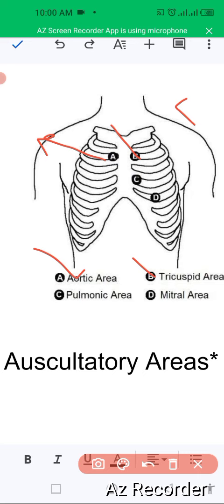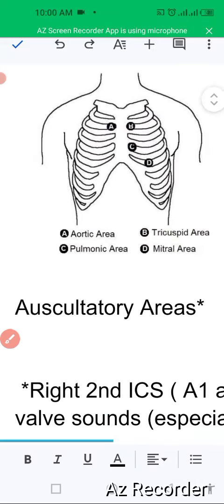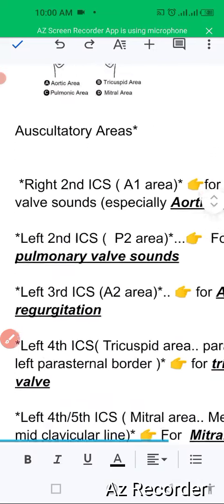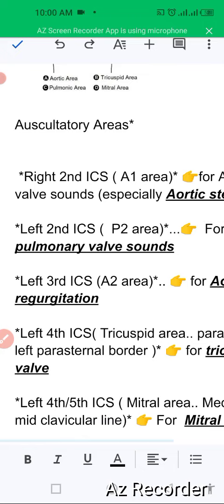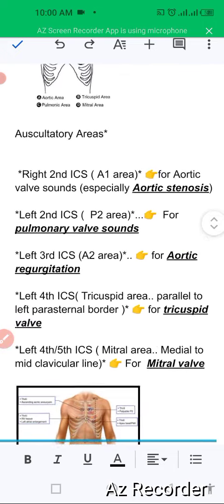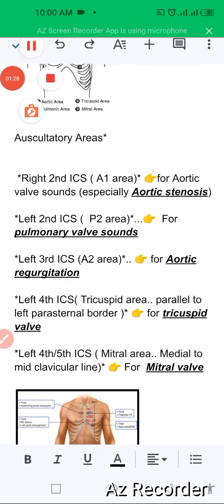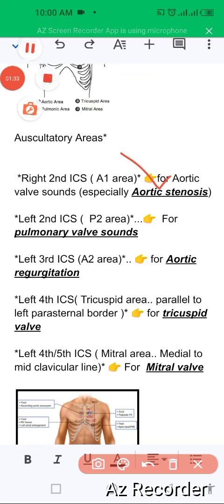And the pulmonary area is on the left side, while the mitral valve is also on the left side, so we will be looking at where we can auscultate these areas. Now, in the right second intercostal space we will look for aortic stenosis. Aortic stenosis we will look for in the right second intercostal space.